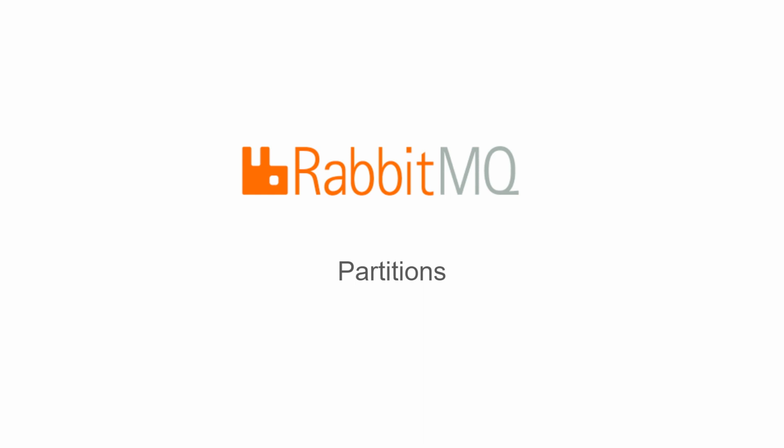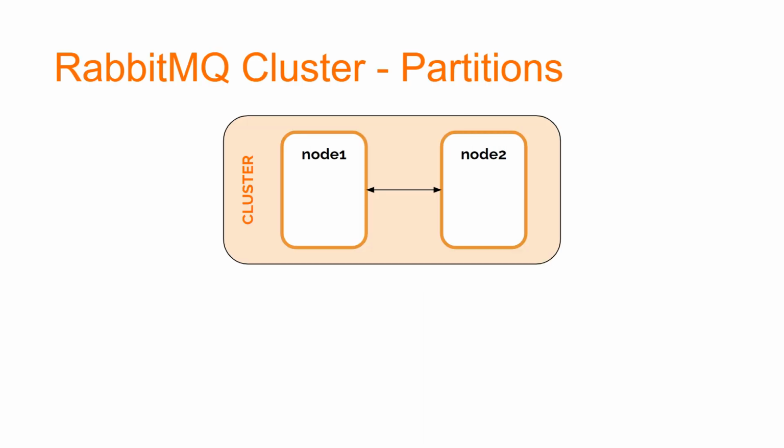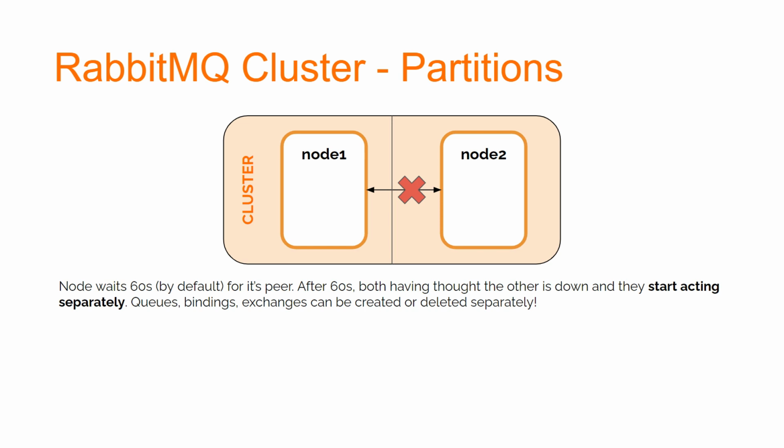Hi, in this lecture we will simulate network failures between nodes, their effects, and recovery options. Let's imagine a two node cluster. Node 1 and Node 2 are connected to each other and they act as a single logical broker. When the network between them fails, each node waits 60 seconds by default for its peer.